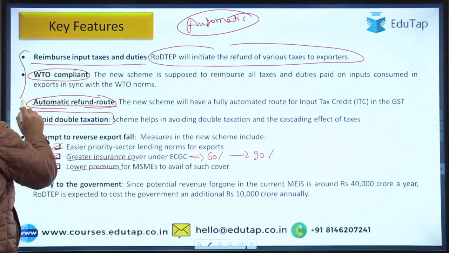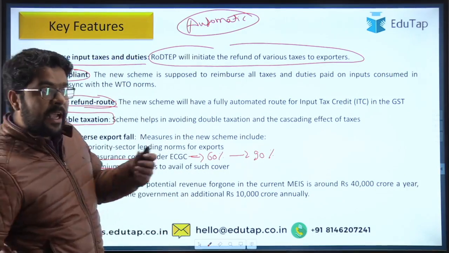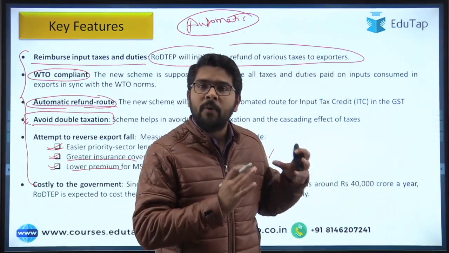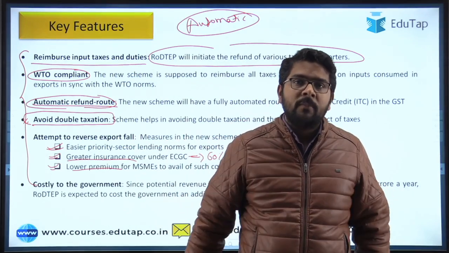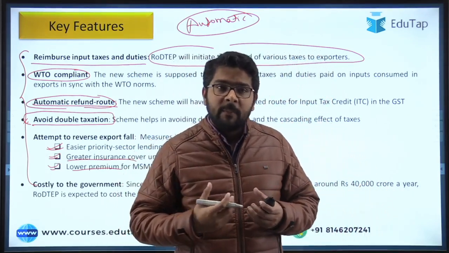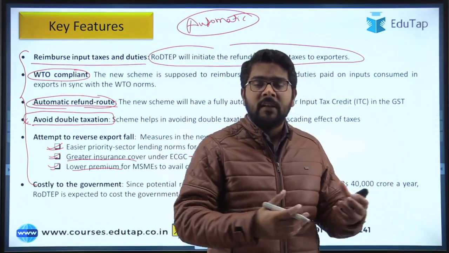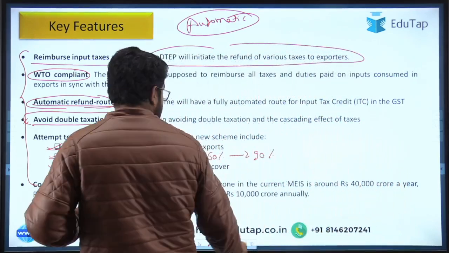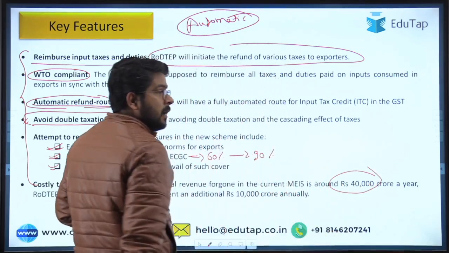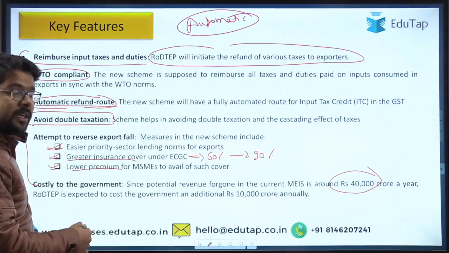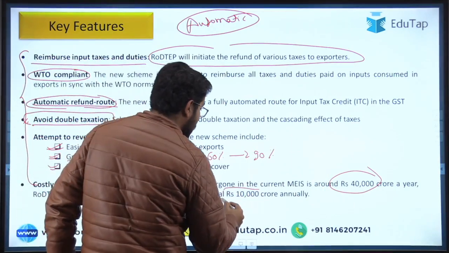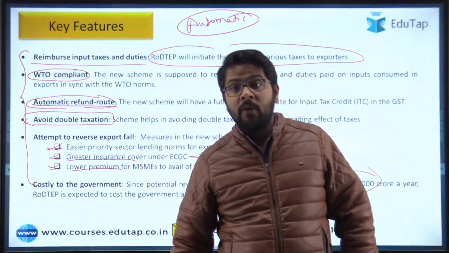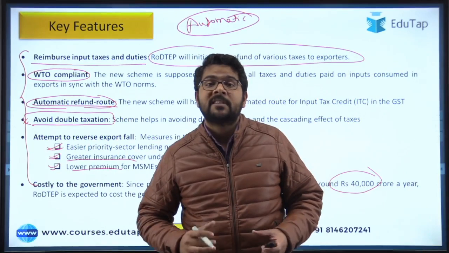Both the schemes, MEIS and RODTEP, have been implemented to provide support for exports from India. So there has to be certain revenue foregone by the government, because they have to provide incentives in terms of input tax credits. In MEIS, the government was losing almost 40,000 crore a year. After the implementation of RODTEP, there will be an additional revenue foregone of rupees 10,000 crore. So this scheme will cost almost 50,000 crore to the government in order to boost exports from India.